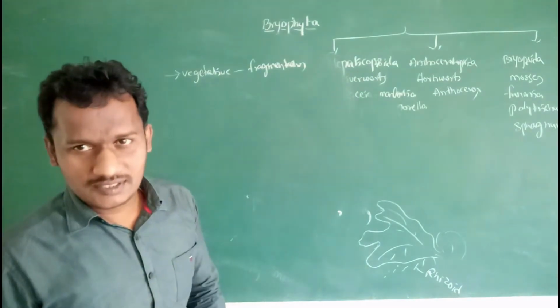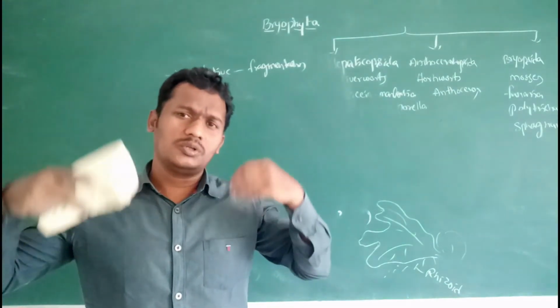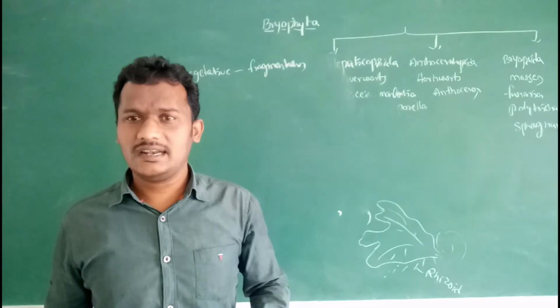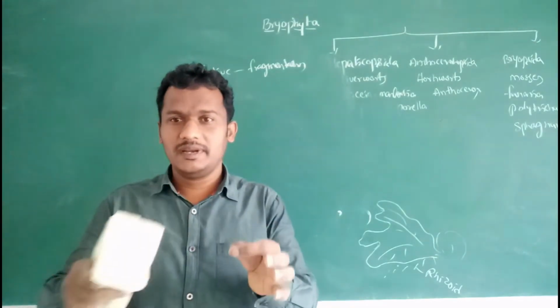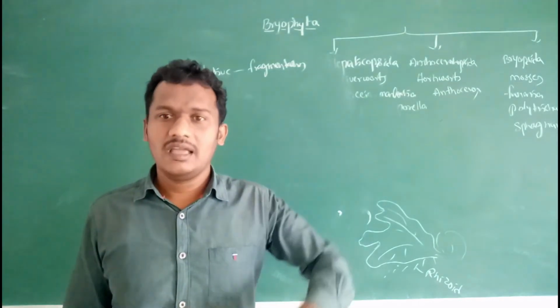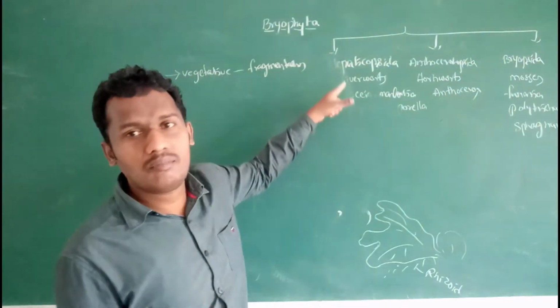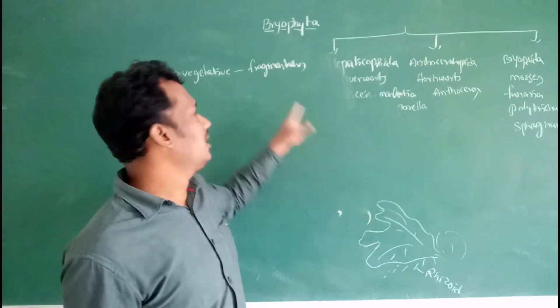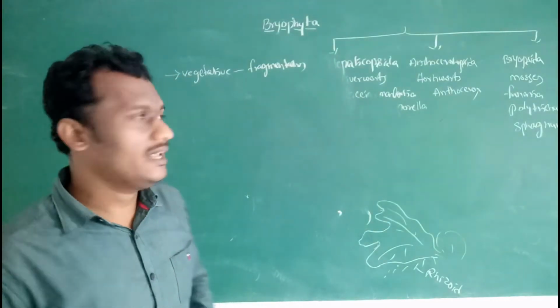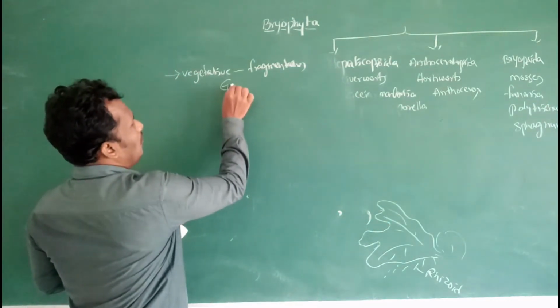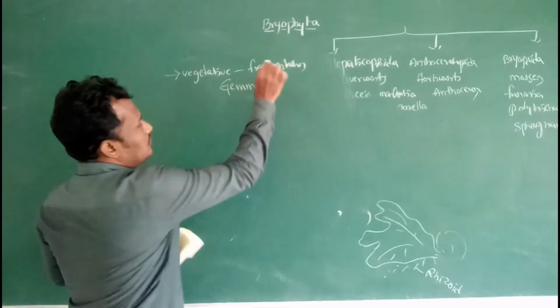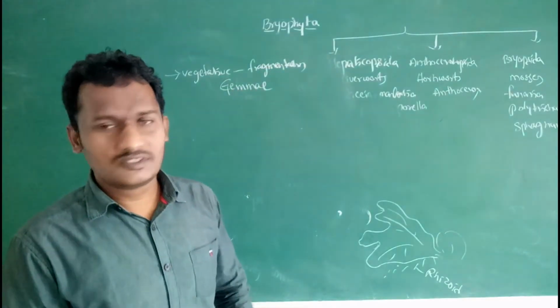That means due to the effects of some adverse condition, the plant body may split into smaller pieces. Each piece has the ability to develop into an adult Marchantia thallus body. This is known as fragmentation, or it occurs by the formation of gemmae.